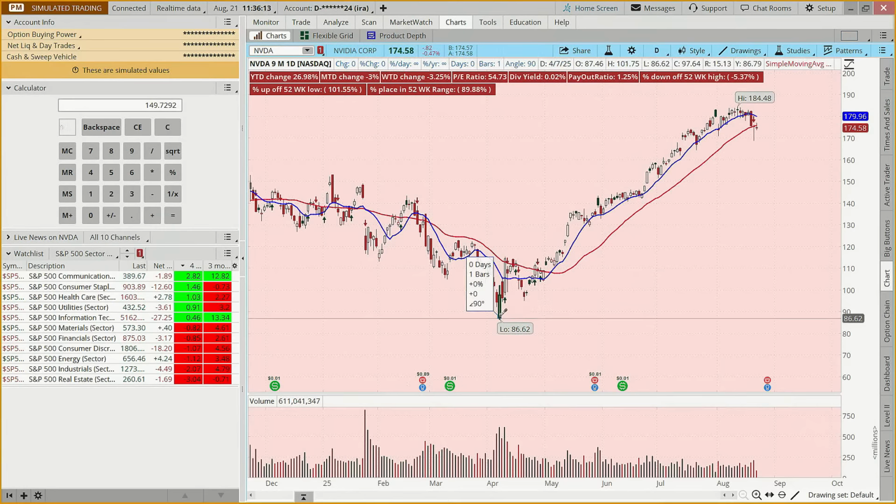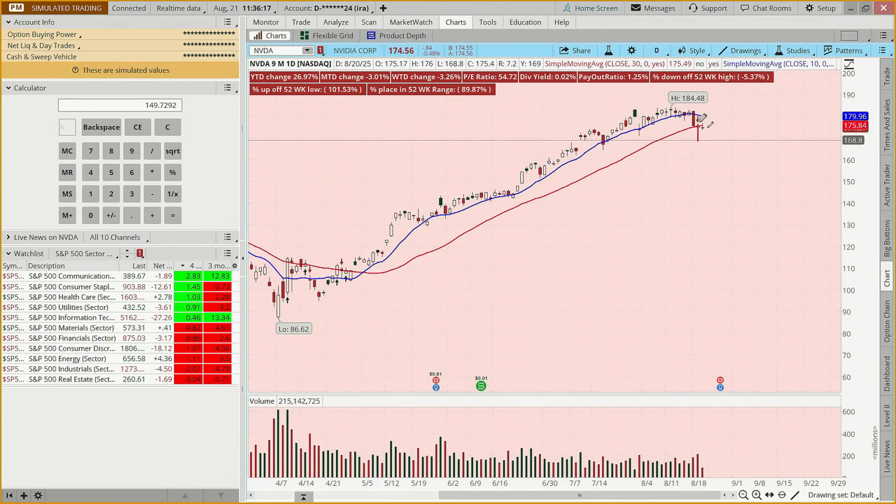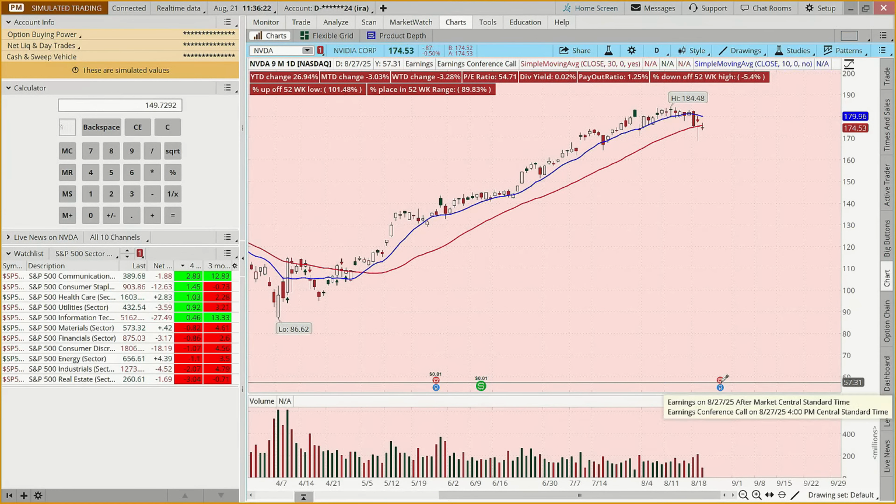And the last 2 days, we've had kind of these hammer patterns setting up, right? But what do we have coming up? We have earnings on the 27th. So where's my calendar? The 27th. So that's Wednesday of next week.